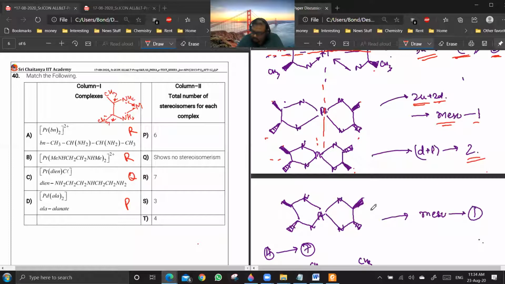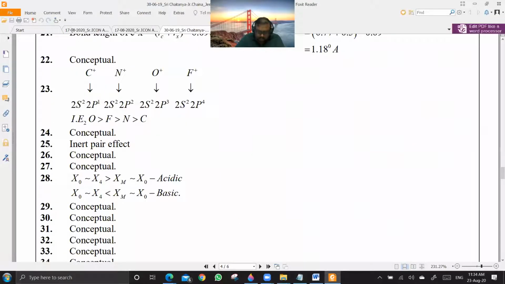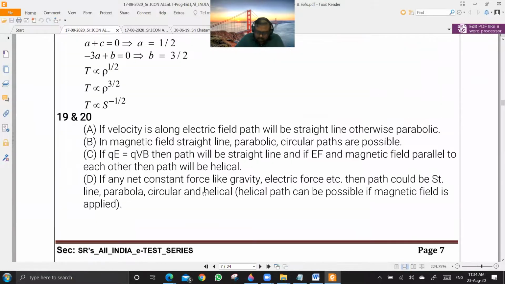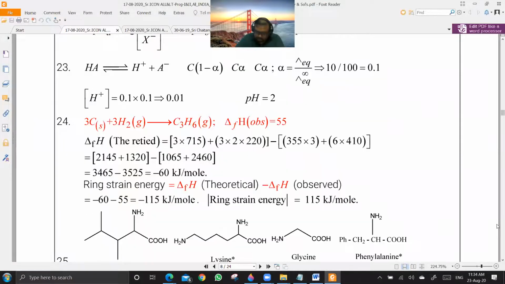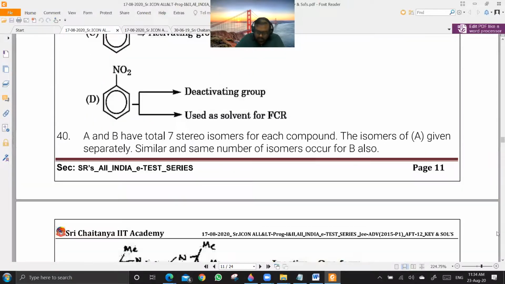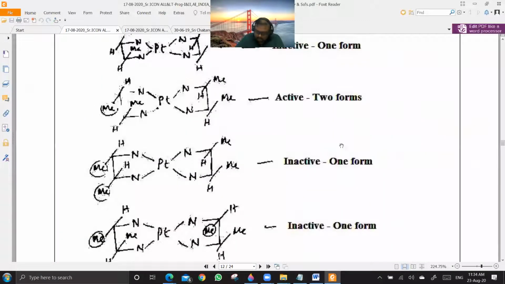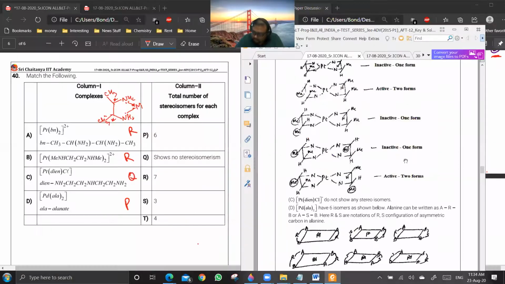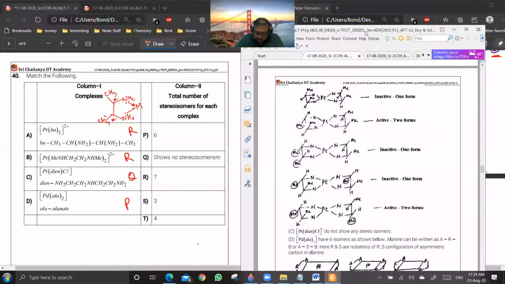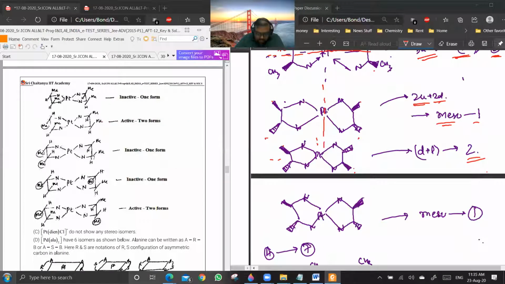So you can have these 2 up, these 2 down. One minute. There's one configuration which is missing. That is what I want to see. So both amines are there, both amines are there.